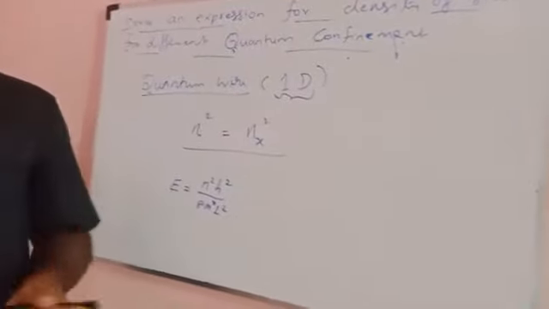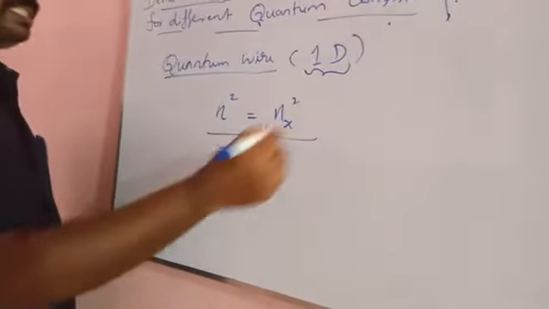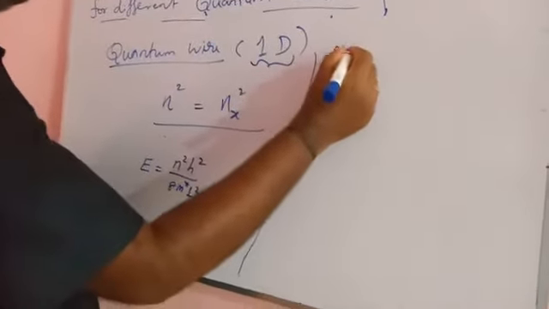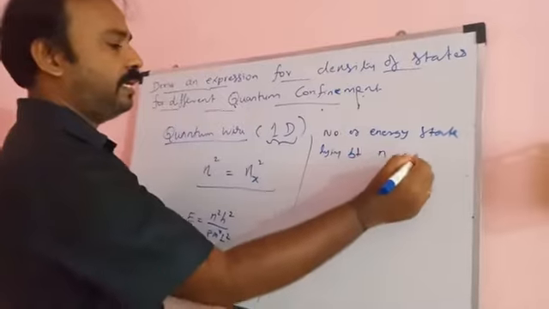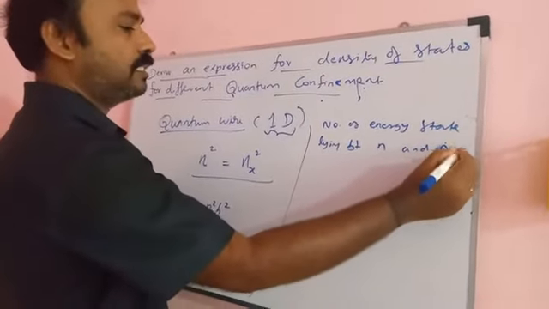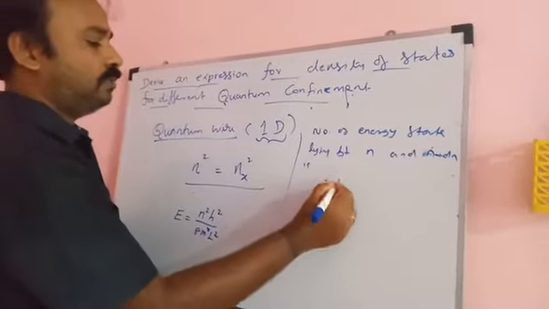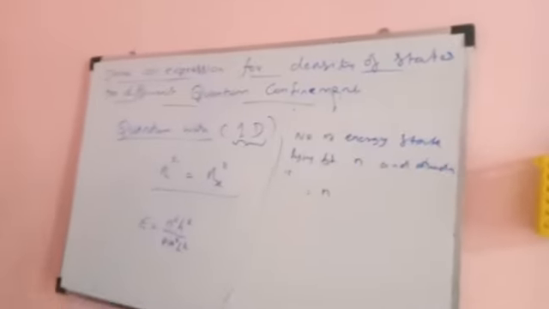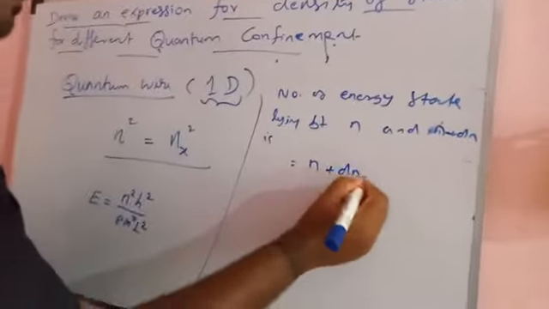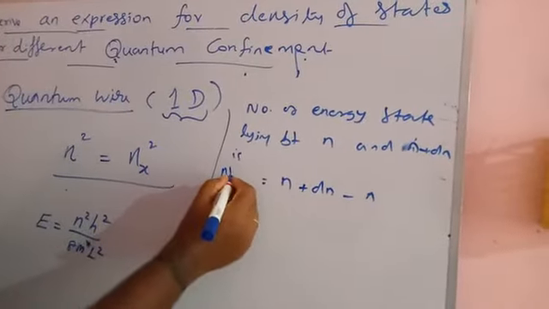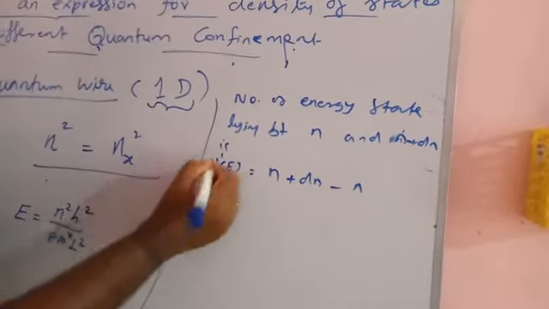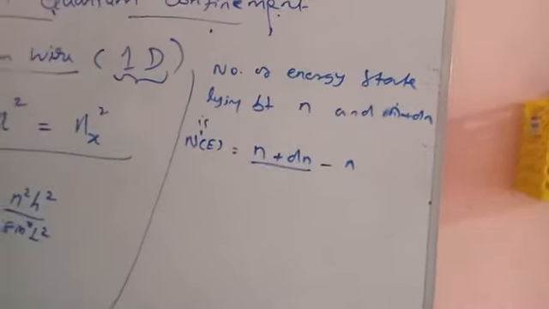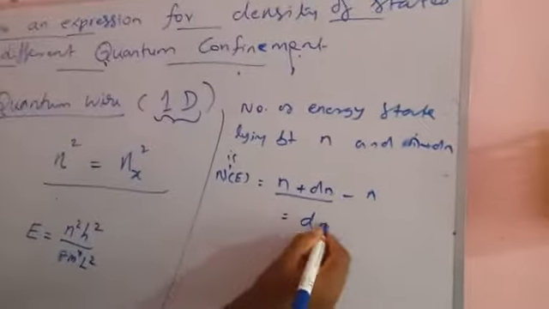And further, what about the number of energy states? The number of energy states lying between n and n plus dn is N of n plus dn minus N of n, that is the number of energy levels, and that is equal to dn.